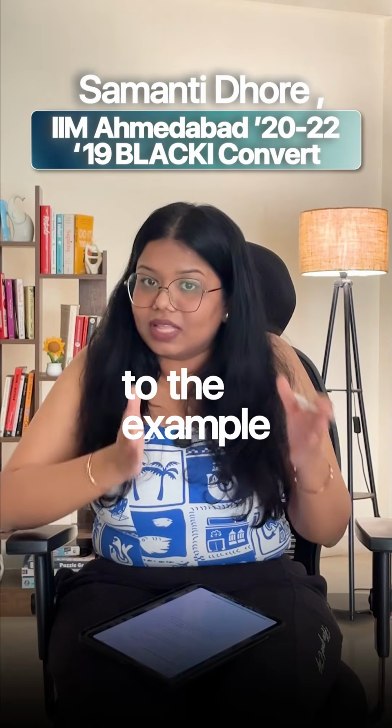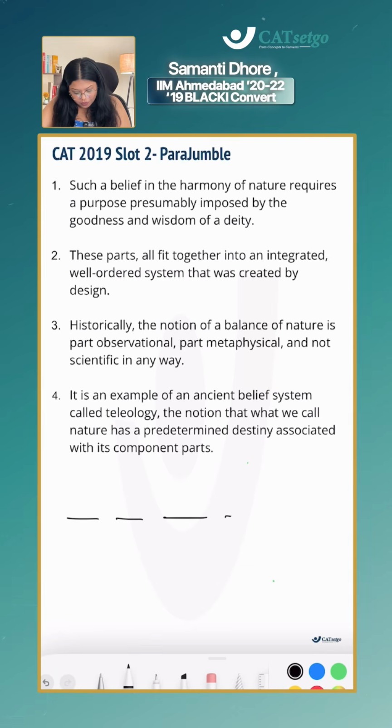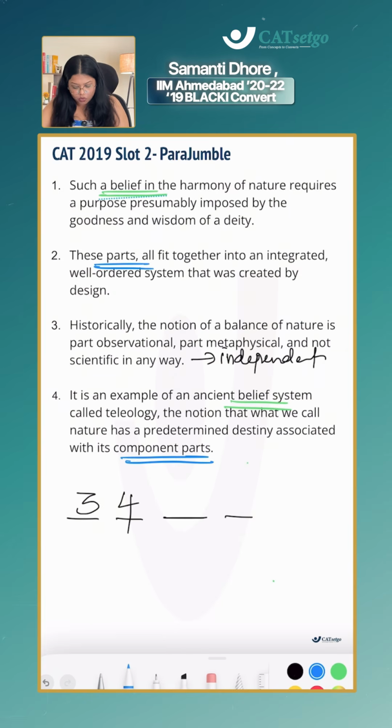Alright, let's go back to the example that we have been solving. So until now we figured that sentence 3 is going to be the first one because it is independent. Then we determined that sentence 4 will come next because it has some repetitive words that match with sentence 1 and 2. Now when it comes between arranging 2 and 1, let us look at the same tunneling concept.